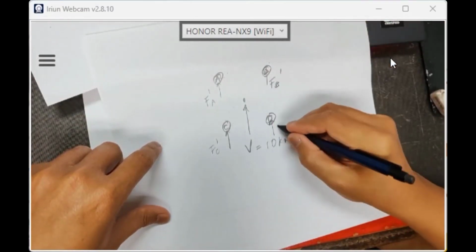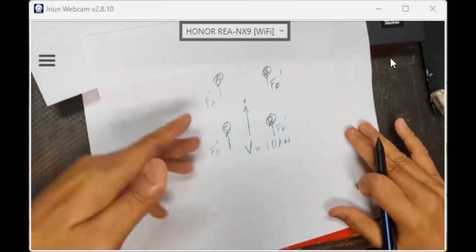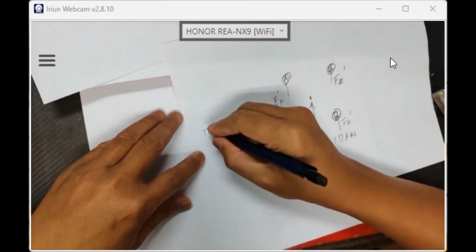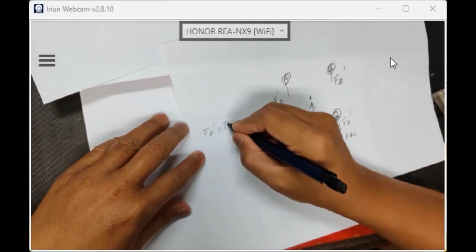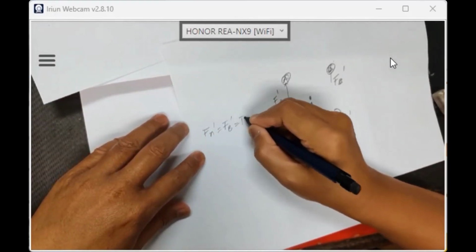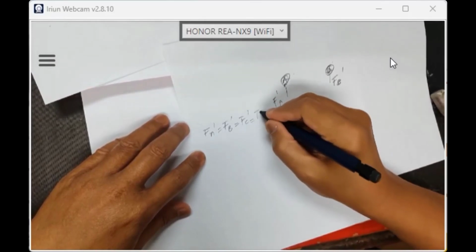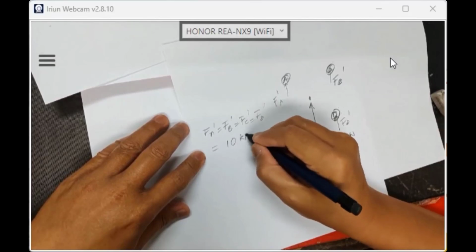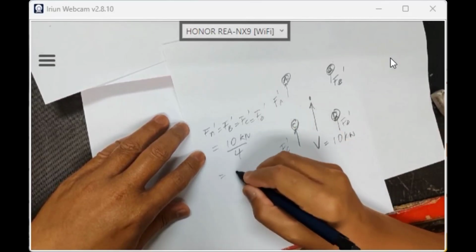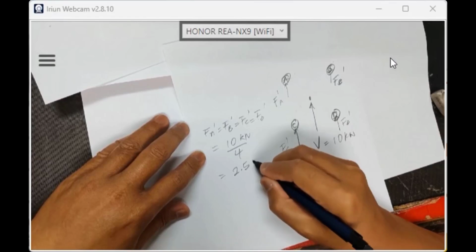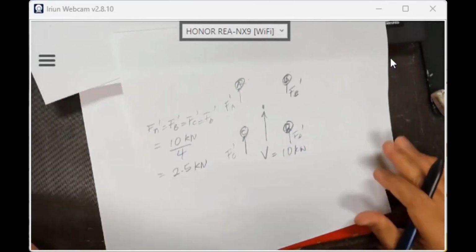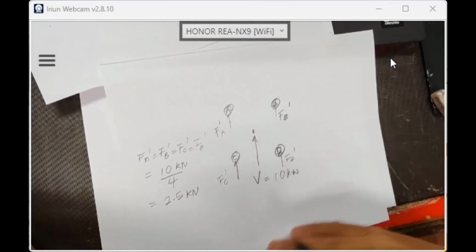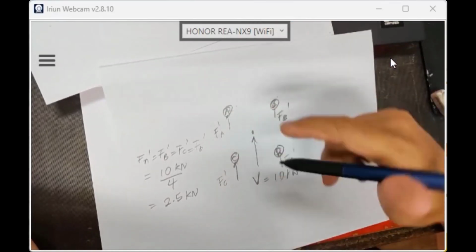We have F C prime, F D prime. So what is the value of that each bolt? So F A prime equal to F B prime, F C prime equal to F D prime, equal to total shear load 10 kilonewton bagi 4. Jadi berapa? 2.5 kilonewton. Faham tak kelas? Faham? Kan? From the direction, primary load. So each bolt have a direction.